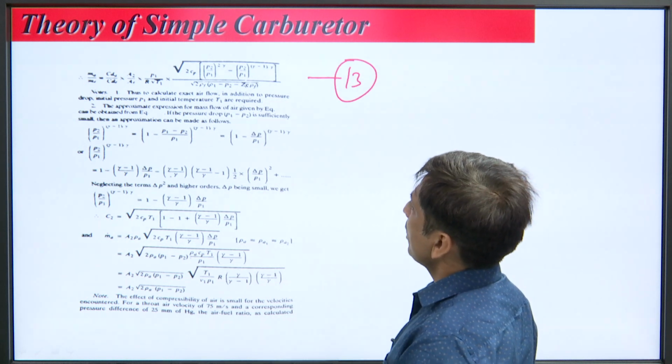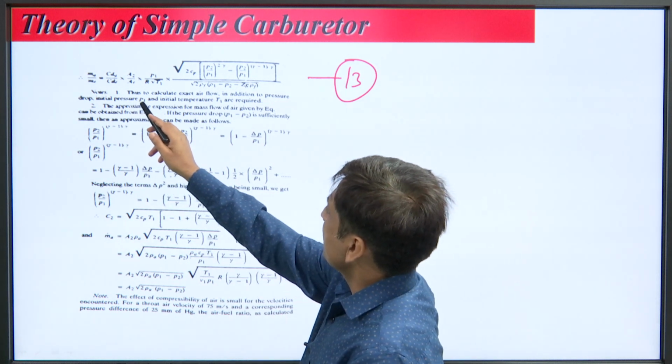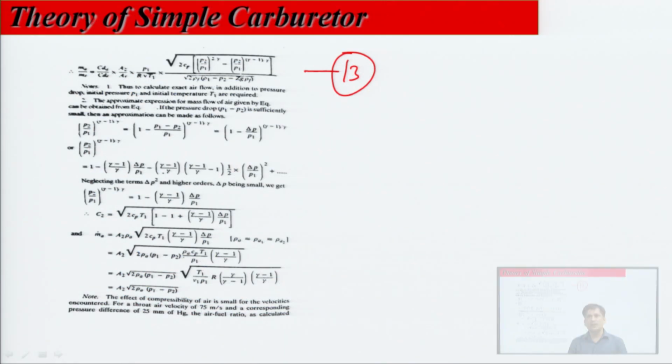Note, thus, to calculate exact air flow, in addition to pressure drop, initial pressure and temperature are needed. So, if you do some numerical problem where the initial pressure and temperature are given, then you are able to find the fuel air ratio by considering exact analysis.